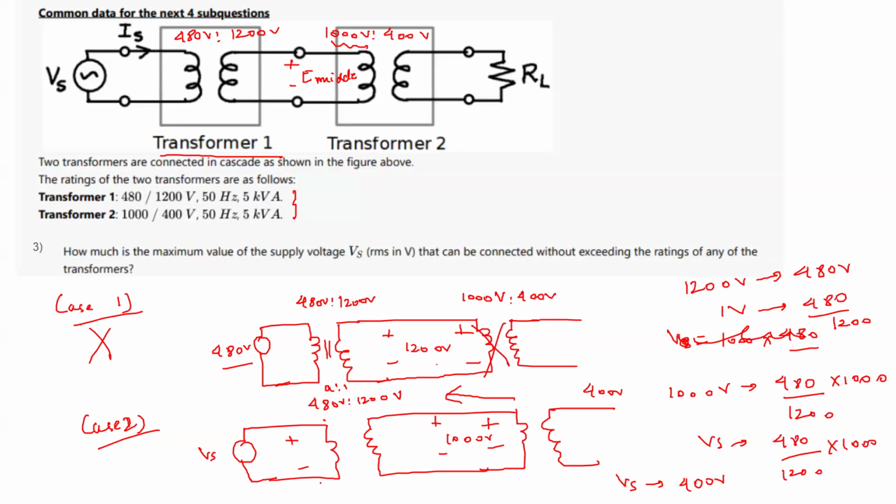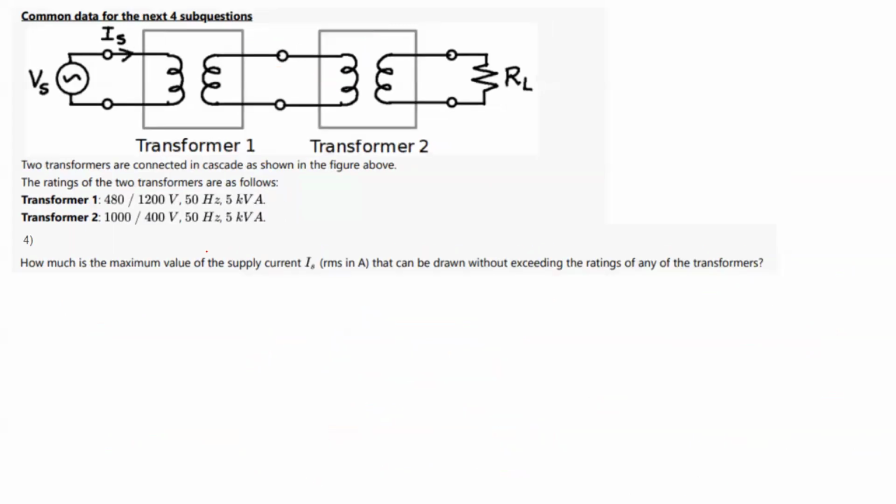Now we will go to the next question, which is a continuation of the same system. Here they're asking, what is the maximum value of supply current that can be drawn without exceeding the ratings of any of the transformers? So we need to find the maximum value of current Is so that none of the transformer ratings are exceeded. This is a 5 kVA rating for the two transformers, and the voltage ratings are also given on both sides. So let me hide this.